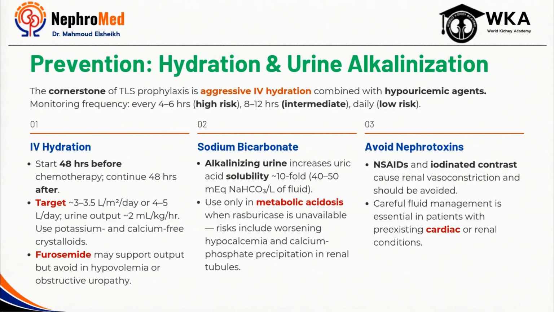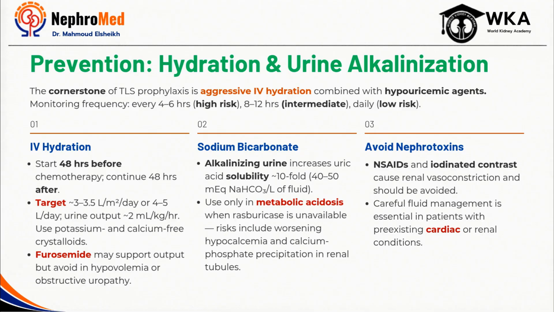At this stage, it's worth emphasizing that one of the most effective treatments for tumor lysis syndrome is actually prevention. Once established TLS develops, management becomes significantly more complex. That's why identifying high-risk patients early and initiating prophylactic measures before treatment begins is so critical. The cornerstone of prevention is aggressive intravenous hydration. Adequate hydration helps maintain renal perfusion, increase urinary flow, enhance excretion of uric acid and phosphate, and reduce the likelihood of crystal precipitation within the renal tubules.